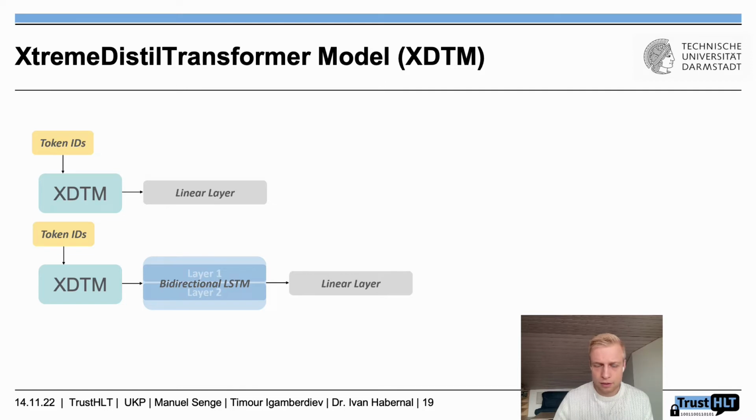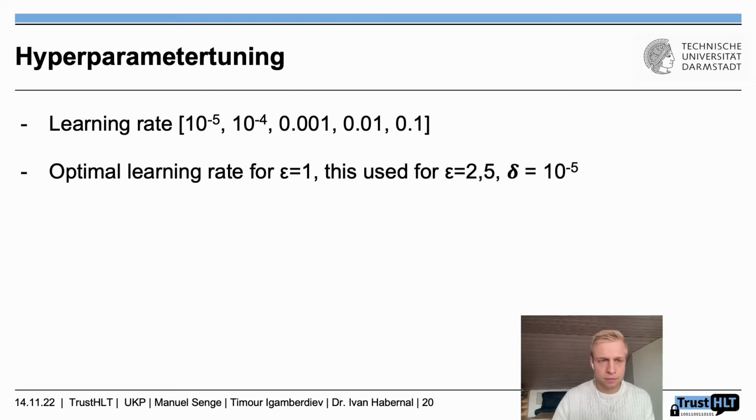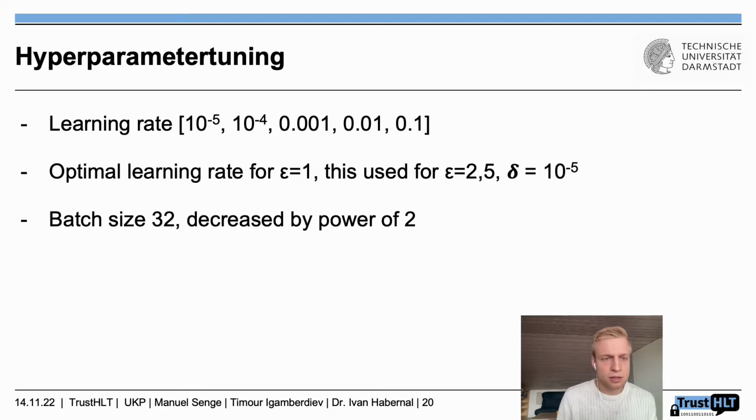Our learning rates were in that range, and we used the optimal learning rate in our results, of course. And for the differentially private setting, we first trained the classifier with an epsilon of 1 with all those different learning rates, and then chose the optimal learning rate for all other epsilons. Talking about epsilons, we use epsilon 1, 2, and 5, and 10 to the power of -5 for our delta. The batch size usually was 32, and once it didn't fit on the GPU, especially with differential privacy, we decreased it by the power of 2. And we did all of our experiments that can be seen in our paper with 5 different seeds.